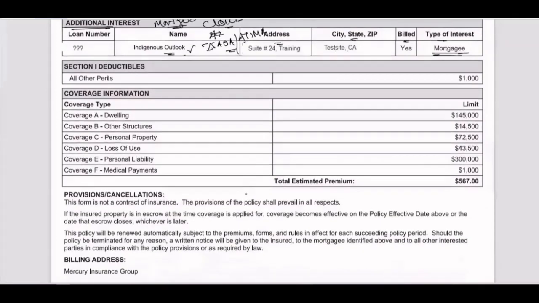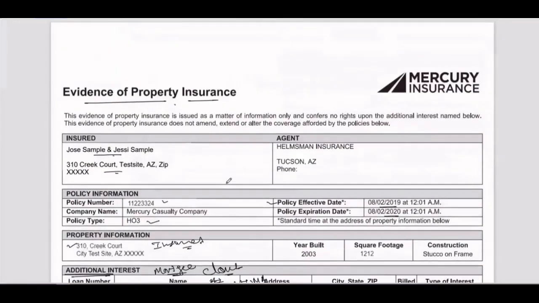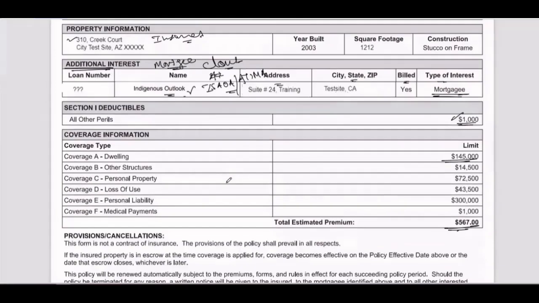Sections and deductibles. Here is your deductible, $1,000. This is your coverage, 145,000. And this is your total premium, right? So that is how you will see different insurance companies providing different types of formats and different verbiage. Okay, but we are not worried about the verbiage or headings or titles. Whatever we need to see, we need to see.